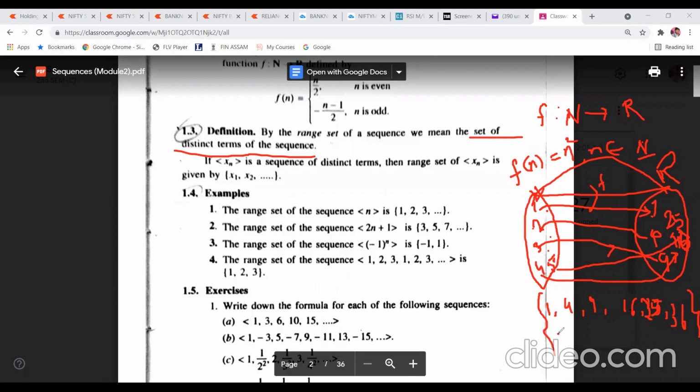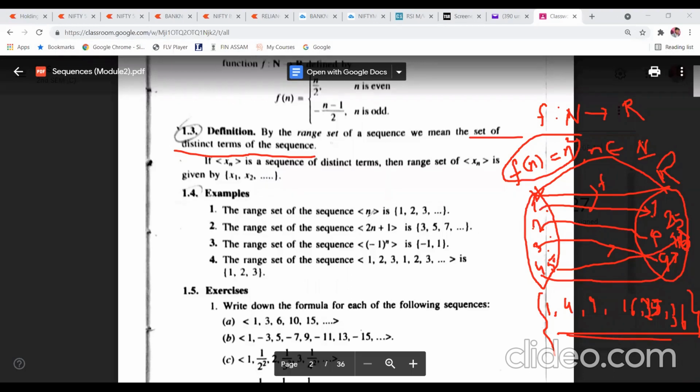So this set will be the range set for this sequence. Like this, you can find the range set of any sequence.